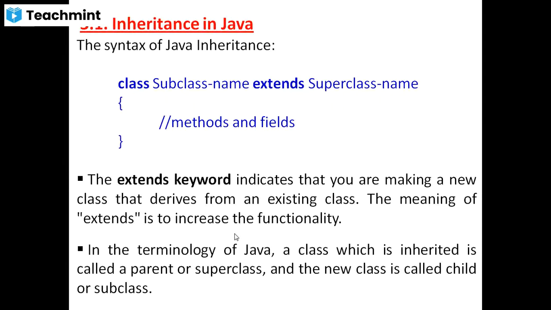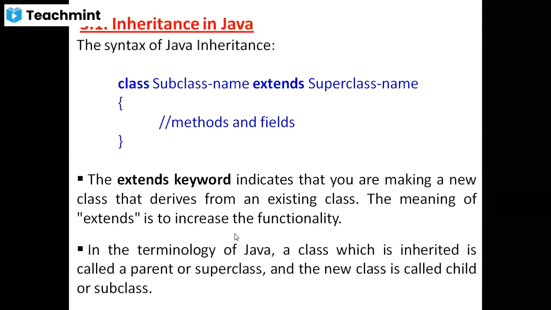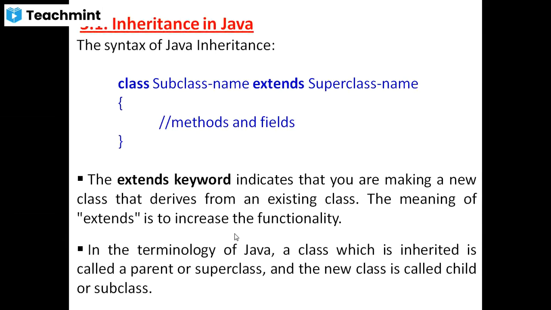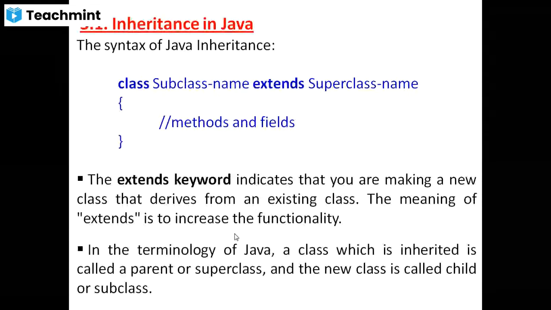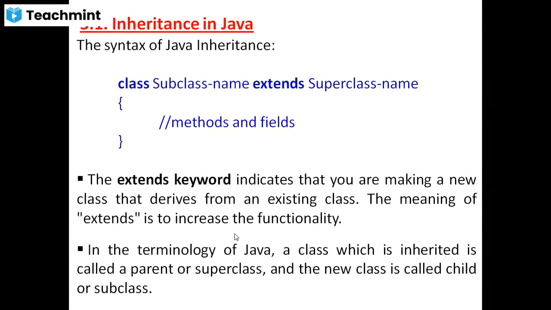The extends keyword indicates that you are making a new class that derives from an existing class. Here, which one is the existing class? Superclass is the existing class, and the new class is the subclass. Here, the new class is derived from an existing class by using which keyword? The extends keyword. Without the extends keyword, we can't inherit from the superclass to the subclass. Understood?